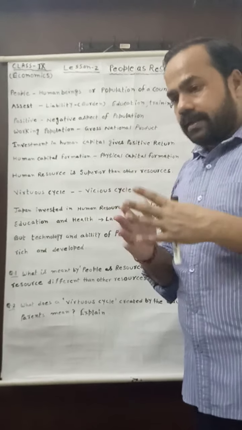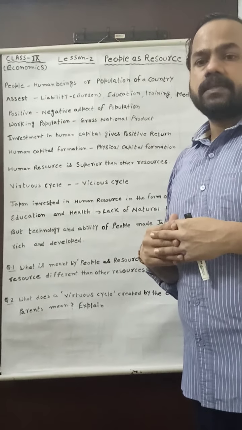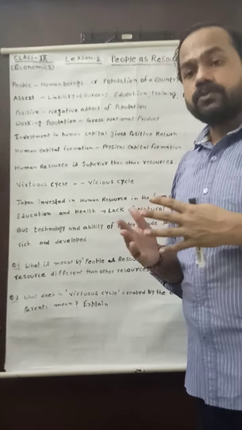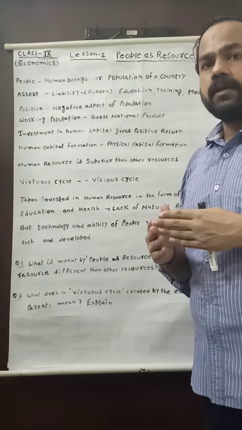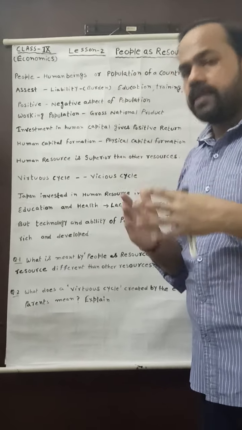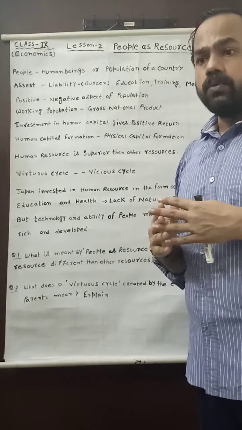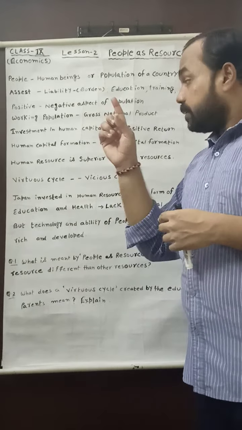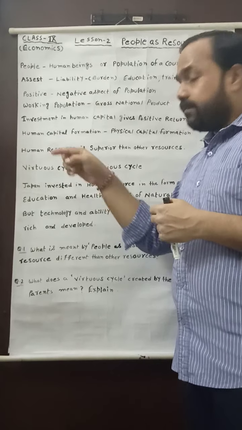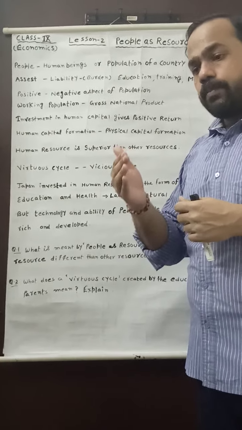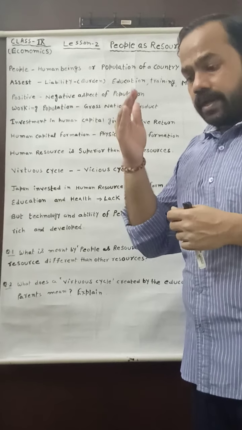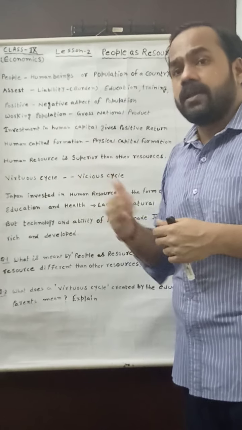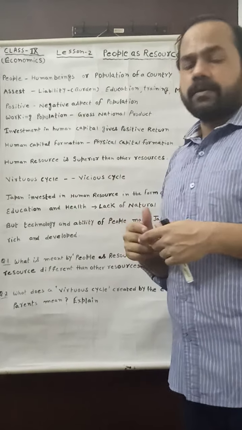If the parent of a child is full of ability, well educated, having lots of training and good medical facility, and if they know the importance of education, then what will happen? They will invest such good facilities in the form of education, medical facility and training in their children.